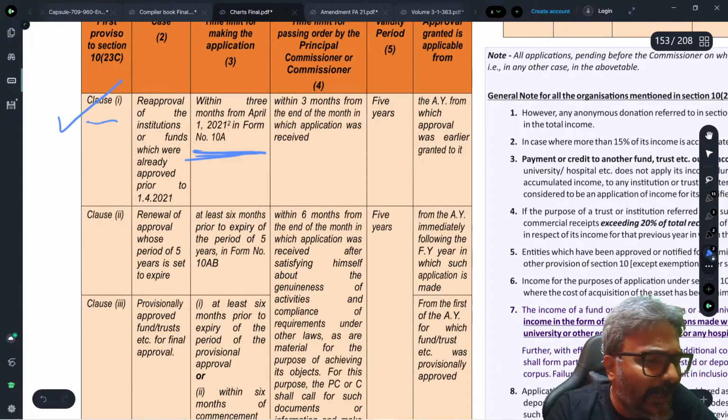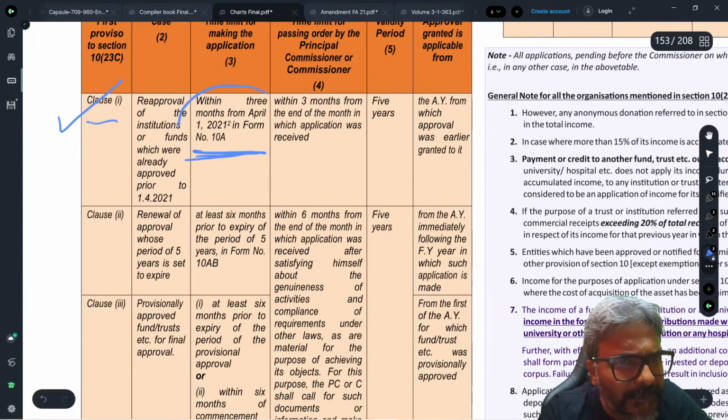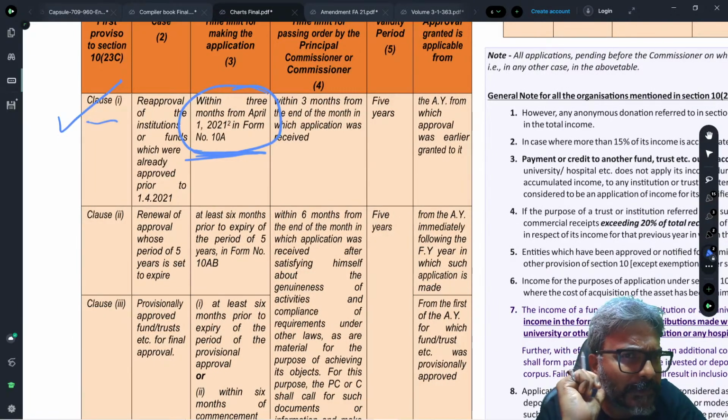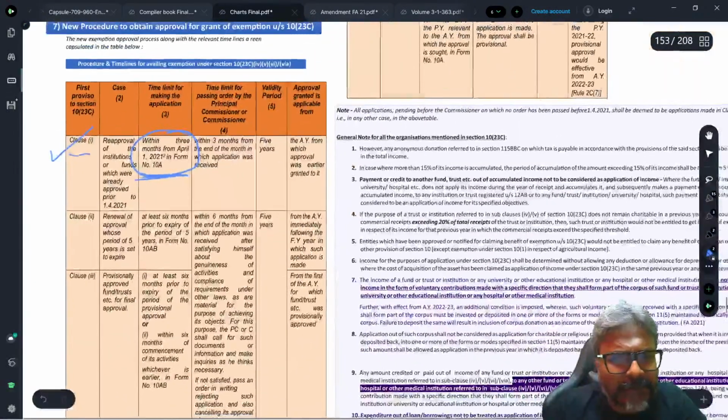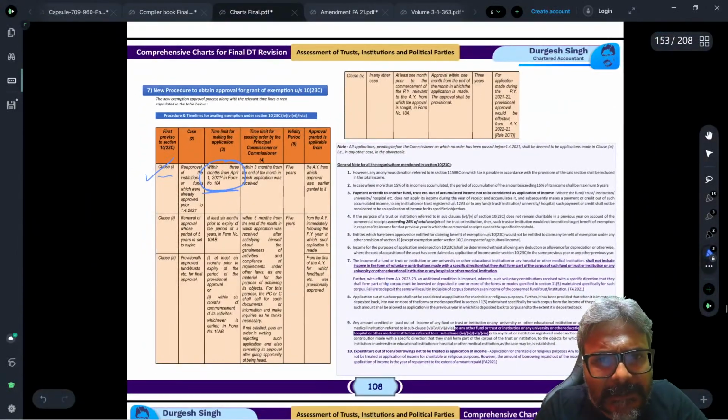And by when will they have to make the application? Within 3 months from the 1st of April, primarily. So the time limit for making the application would be within 3 months. This is how things have to be considered.